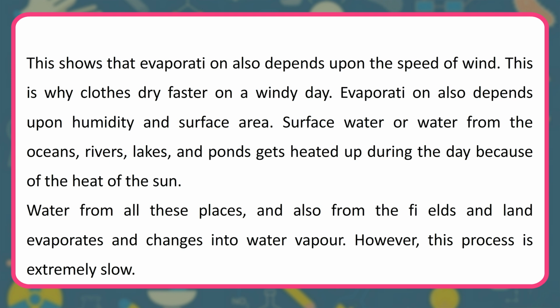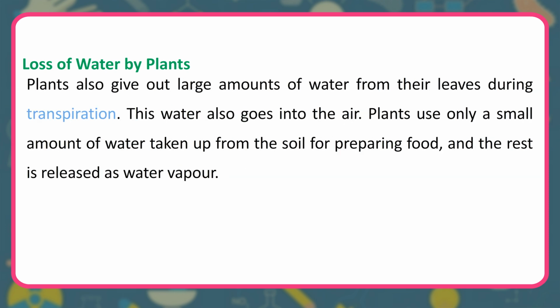Surface water or water from the oceans, rivers, lakes, and ponds gets heated up during the day because of the heat of the sun. Water from all these places, and also from the fields and land evaporates and changes into water vapor. However, this process is extremely slow. Loss of water by plants. Plants also give out large amounts of water from their leaves during transpiration. This water also goes into the air. Plants use only a small amount of water taken up from the soil for preparing food, and the rest is released as water vapor.